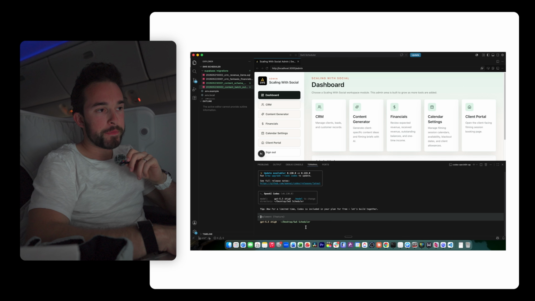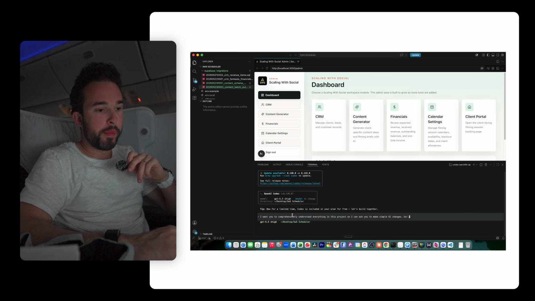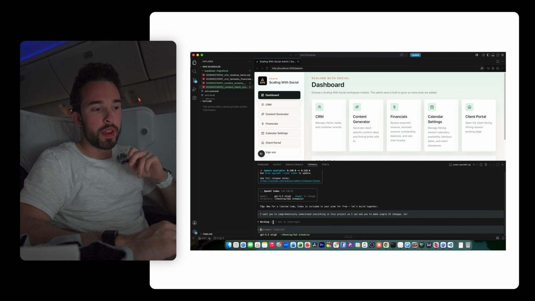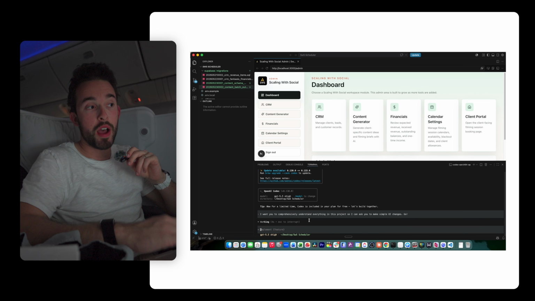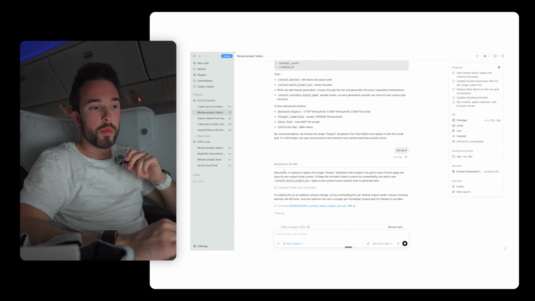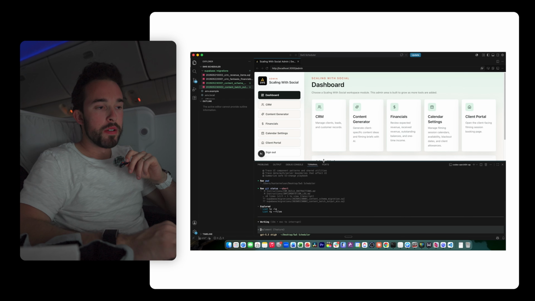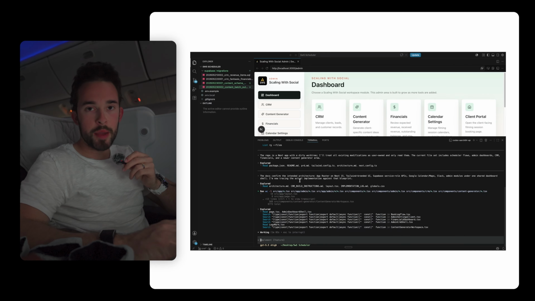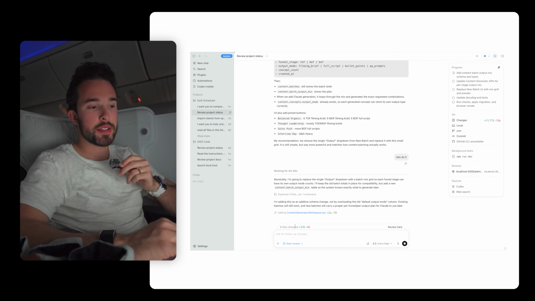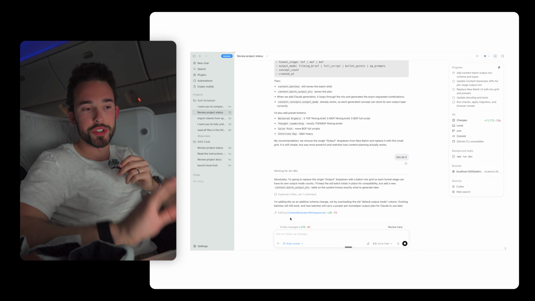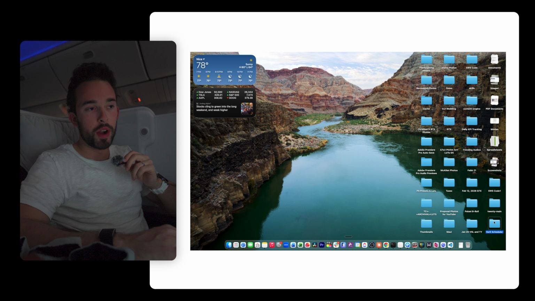I'm going to say, I want you to comprehensively understand everything in this project so I can ask you to make simple UI changes. Go. Perfect. And then I just hit send. Now it's working. The cool thing is you can have this work while you have your Codex working right here. So I have this working and the other one working at the same time, and it opens a new chat over here because I'm technically chatting with it right now. At any time when this is going, you can hit escape in any of the chats and it'll just stop. Right now it's searching through all the project files, which are right on your desktop or in your folder.